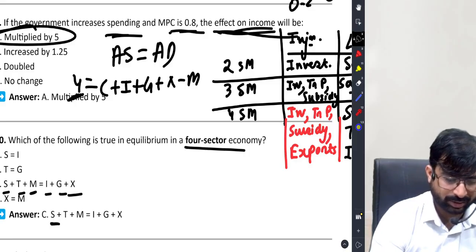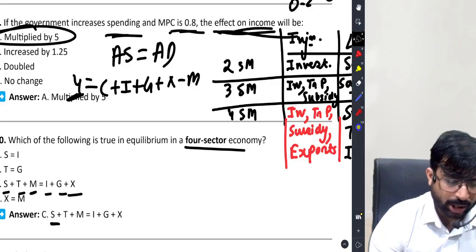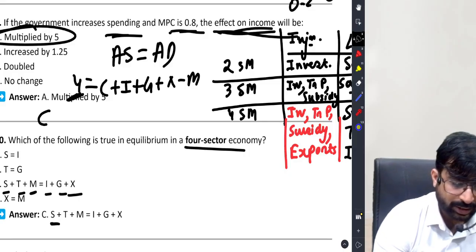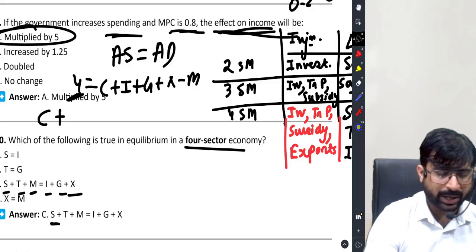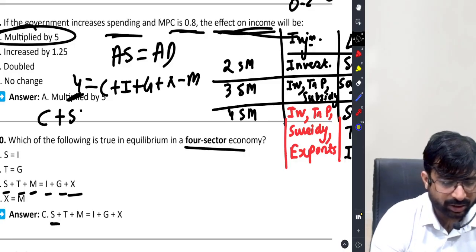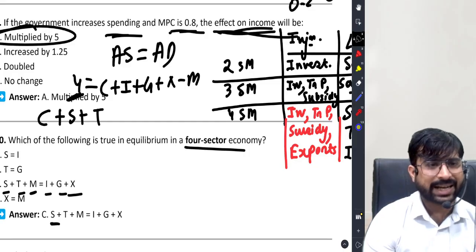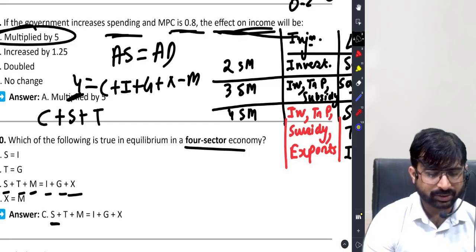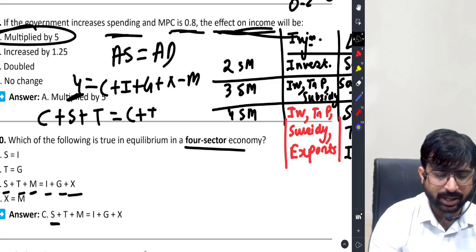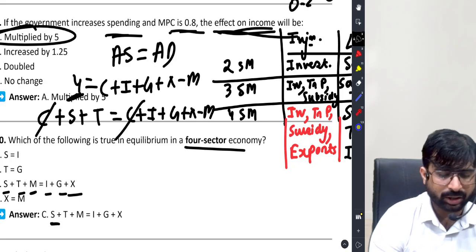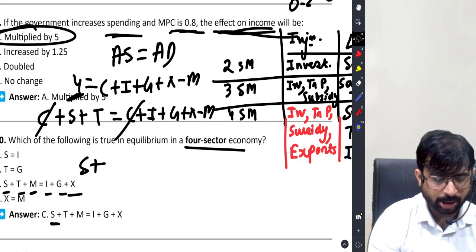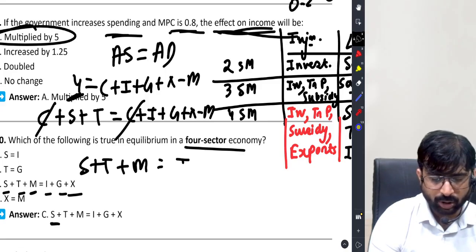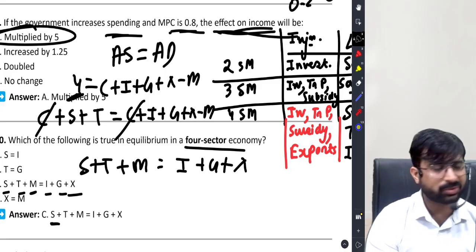Because this is income. How can you bifurcate income? Income is either spent on consumption or is saved or is paid as taxes, and this is C plus I plus G plus X minus M. So C gone here and minus M goes here. So S plus T plus M equal to I plus G plus X, naturally so.